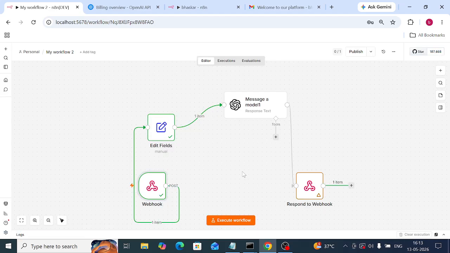What is the difference between the test webhook and the production webhook? The test webhook works only once after clicking execute. The production webhook works continuously after activating the workflow. That means if you publish this one, then the production webhook works continuously. But for test workflows, only when you click on execute will it work. These things you have to keep in your mind.